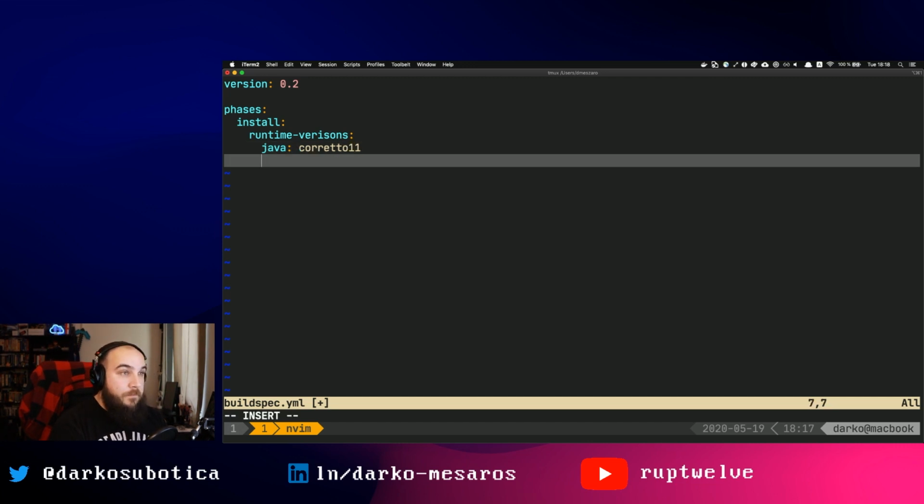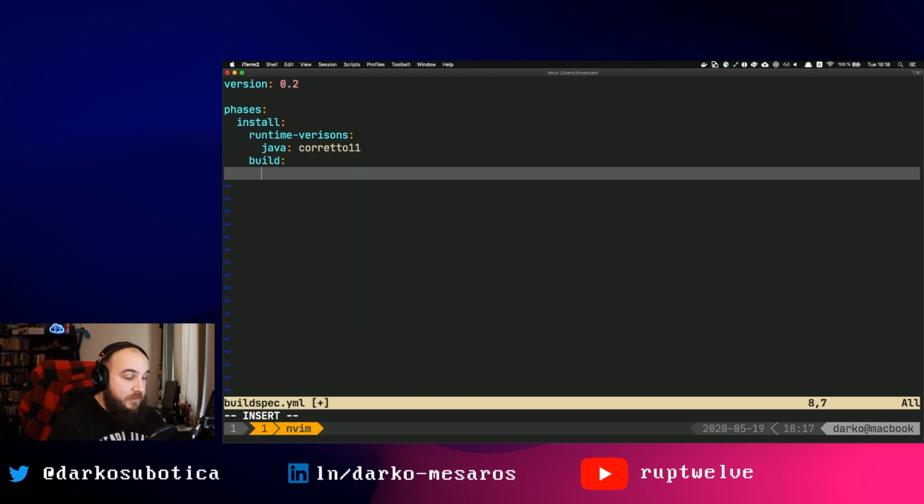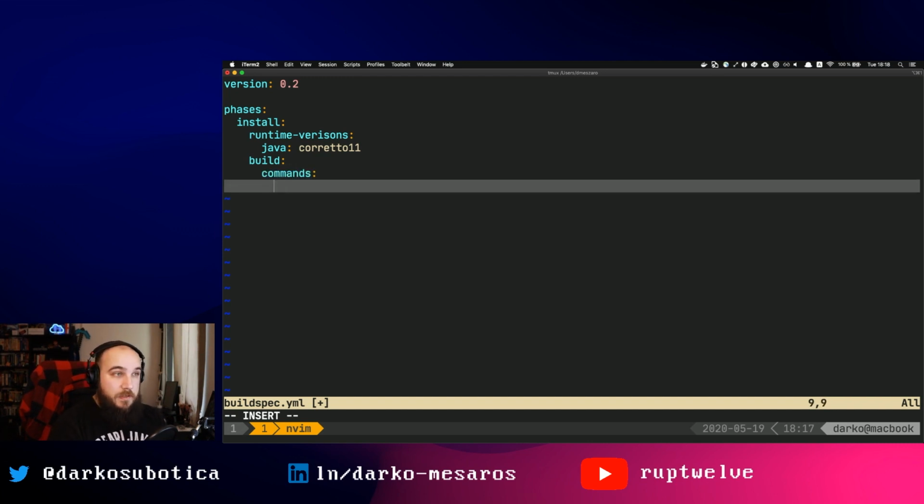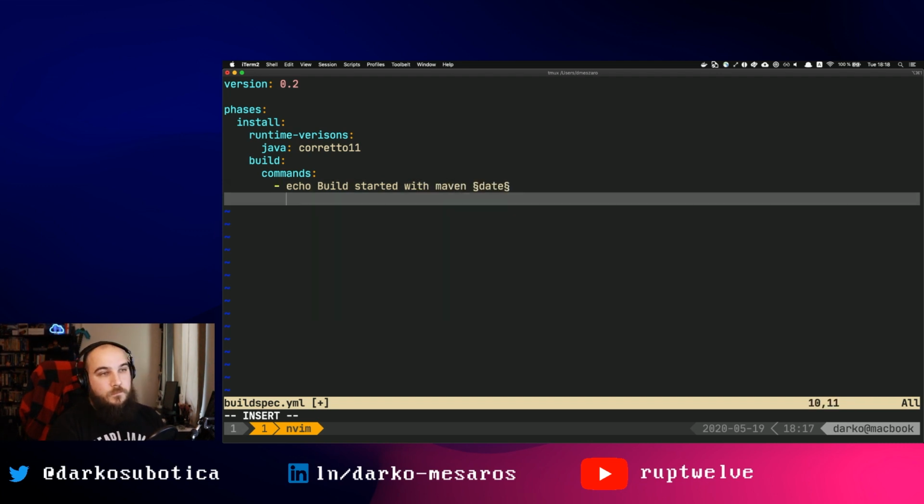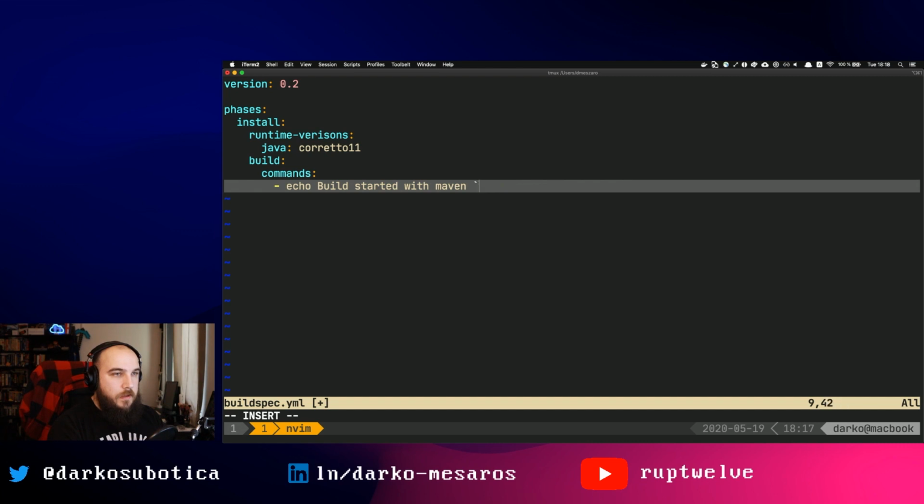Cool. Now, I'm going to go to build. So I have this set up. Time to do some building. Now, commands, this is where you define which commands are going to be executed by CodeBuild. So let's do some logging first. Echo build started with Maven at date. No, not that. I want a backtick. Date.